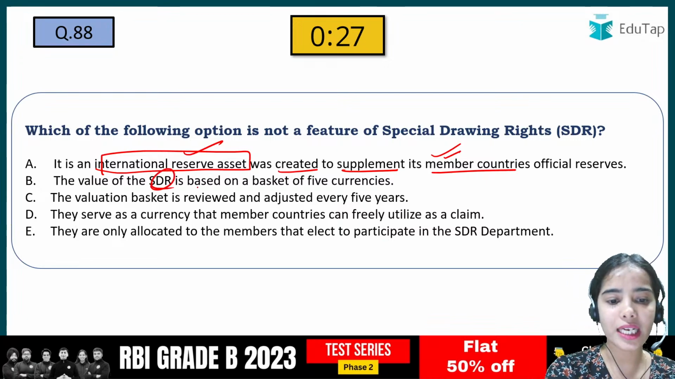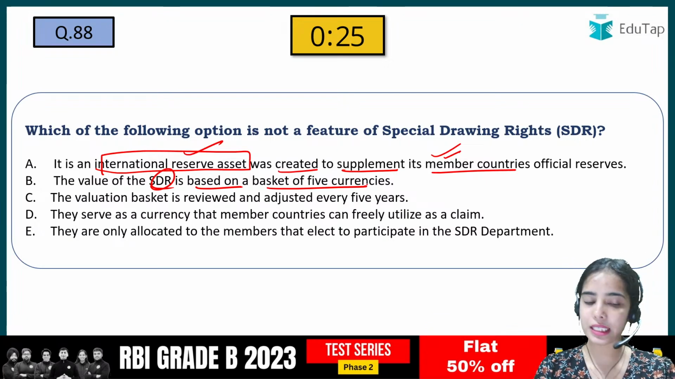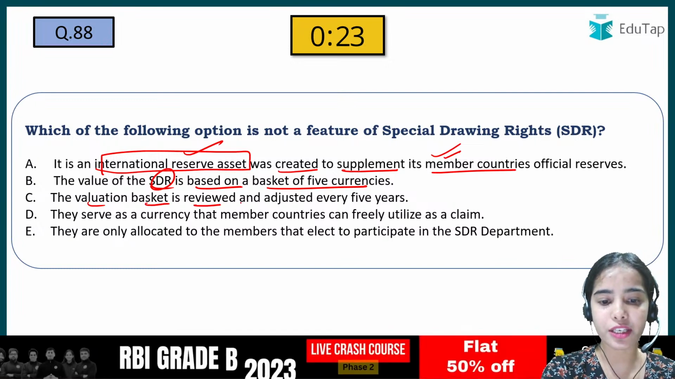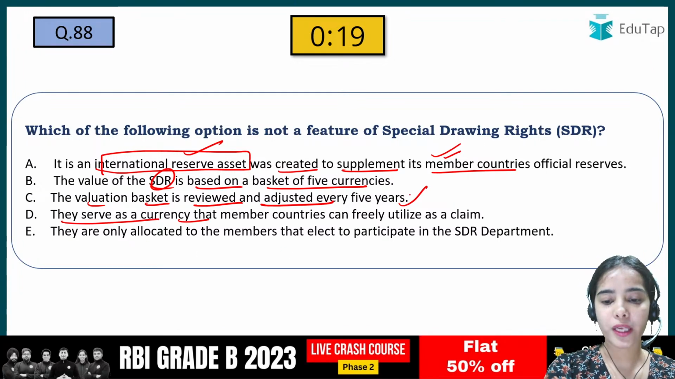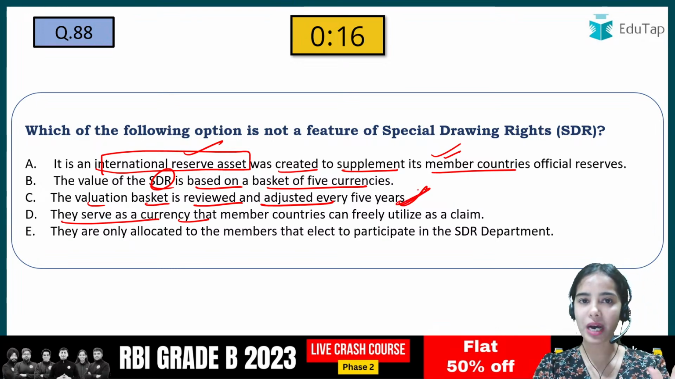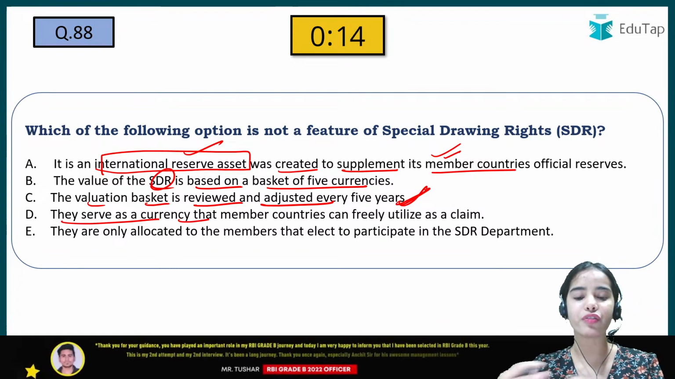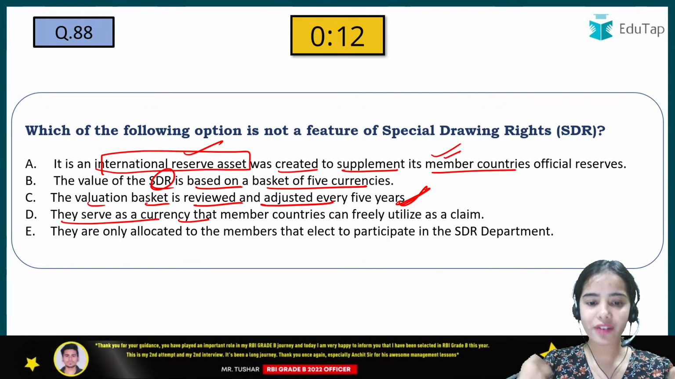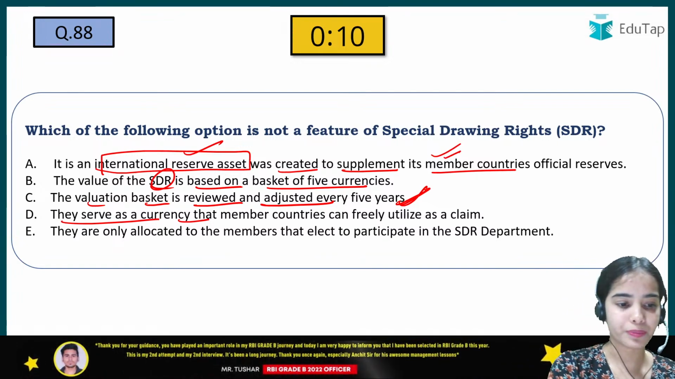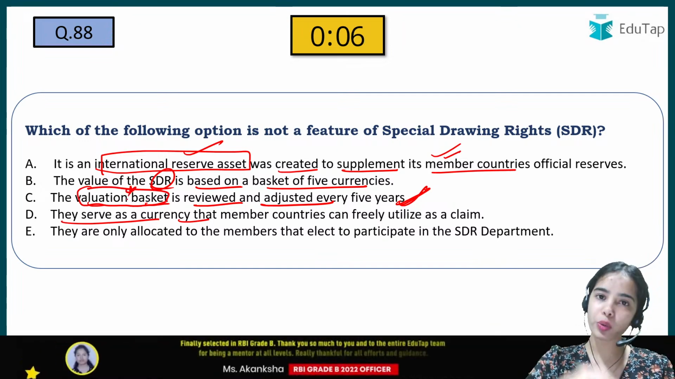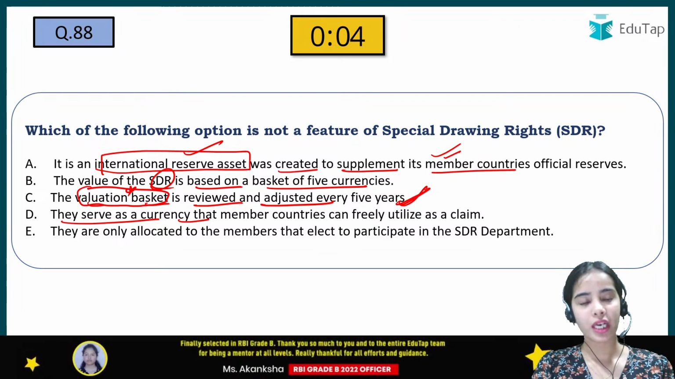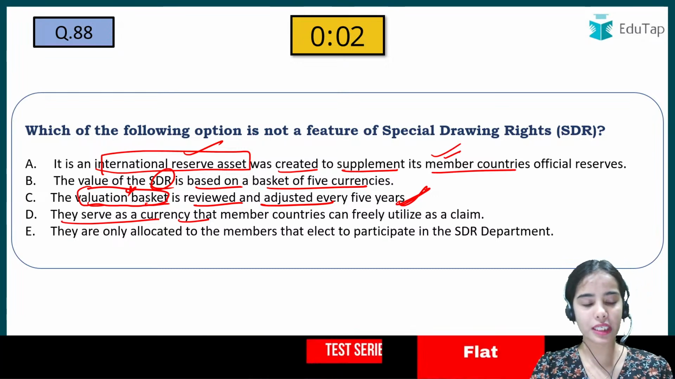Value of the SDR is based on a basket of 5 currencies. Yes, the valuation basket is reviewed and adjusted every 5 years. So this is also correct that the valuation of the basket is reviewed and adjusted every 5 years, and the SDR is based on that valuation. Valuation of the basket means deciding whether a currency should be included in the basket or not, and how much weightage should be given to which currencies.